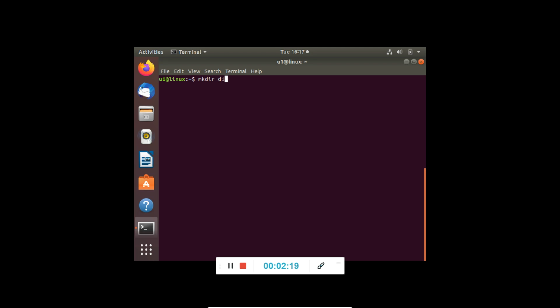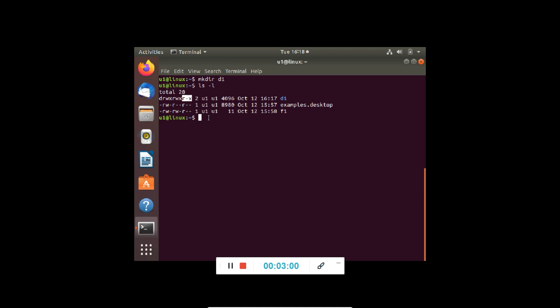So let's name the directory D1. A directory has been created in this user. Let's see the permissions for this directory. Now the first letter D over here represents that it is a directory. RWX means user has got read, write, execute permission. RWX again means that group has also got read, write, execute permission, and R and X for others means that others have got read and execute permission.